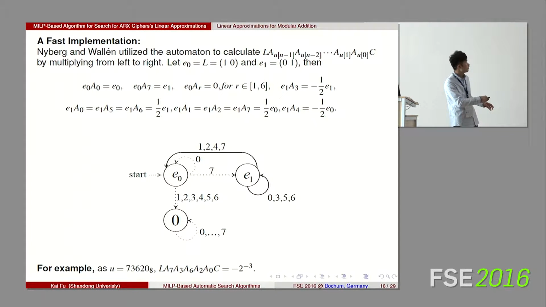If the mu I is 0, the next state is also E0. If the mu I is mu 7, the next state is E1. If other, it is empty. This is the example.